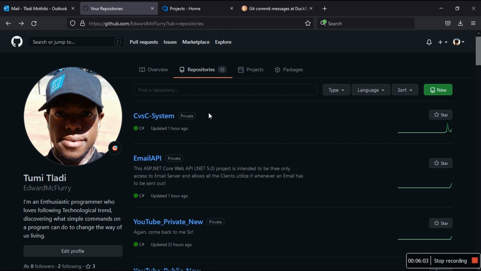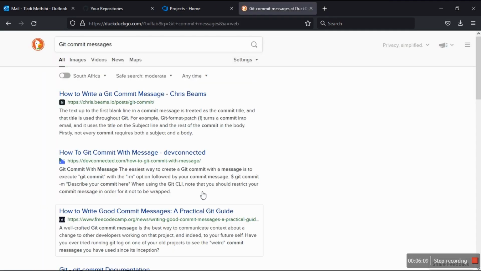See the number of the repositories in here. We're going to look at some of the main repositories, and then we're going to look at how I write commit messages. So now we are done with commit messages. But what I want to say about commit messages, I was so shocked that they said you should keep it to 80 characters. Well, it didn't matter. Okay, so we are done with this, but I'm going to come back to it.